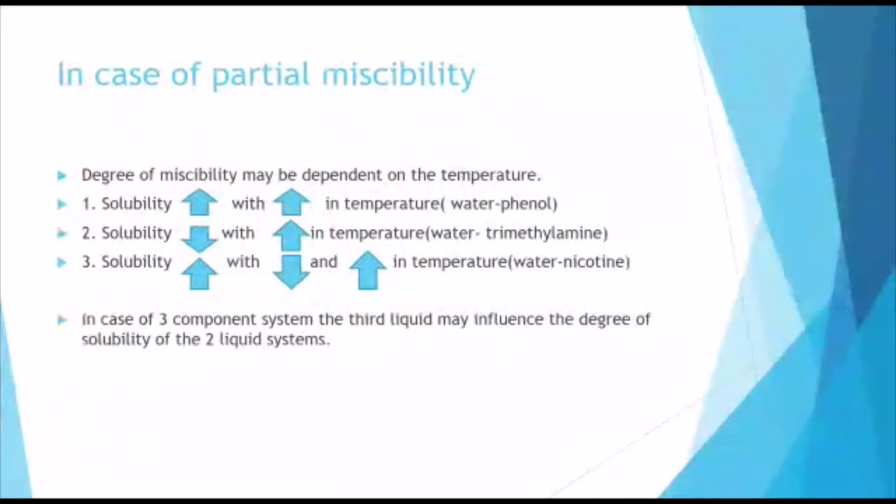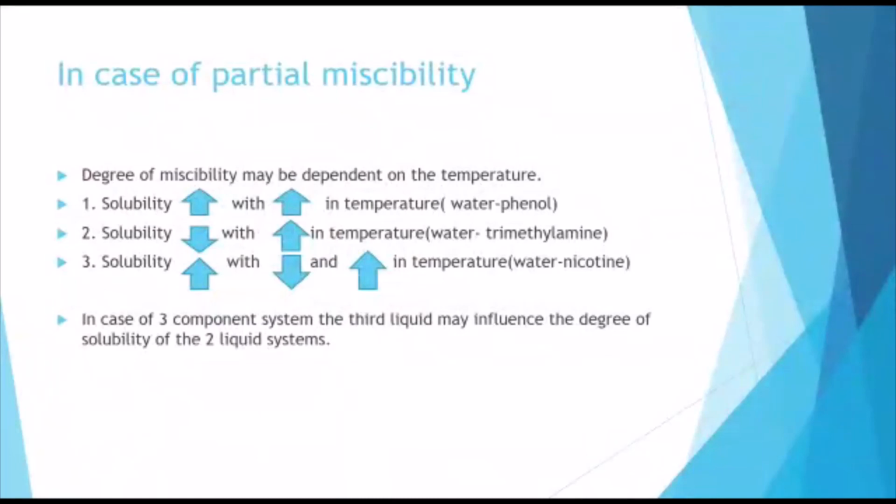Here we also have another case: in a three component system, the third liquid may influence the degree of solubility of the two liquid system. Whenever there is a system of only two liquids, for example solute and solvent, the third component we add may affect the solubility, and there are chances that a completely miscible solution can change to a partially miscible solution, or even a practically immiscible solution.